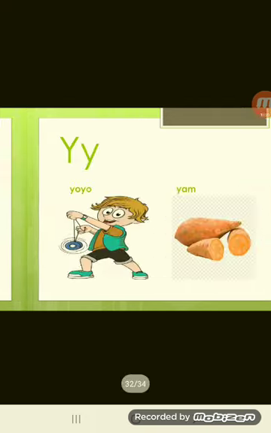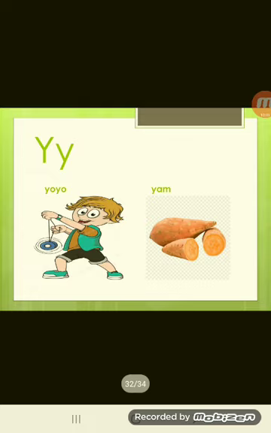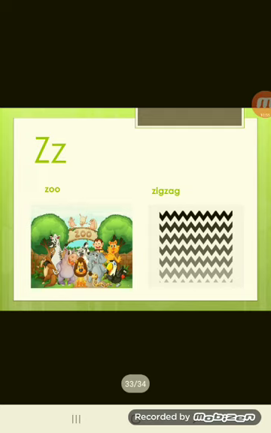Okay, let's move to the y sound. So the y sound is like the word yo-yo and the word yam. So again, the y sound is like the sound in the word yo-yo and the word yam. Yam. Yo-yo. Okay, let's move to the last sound we're going to take.